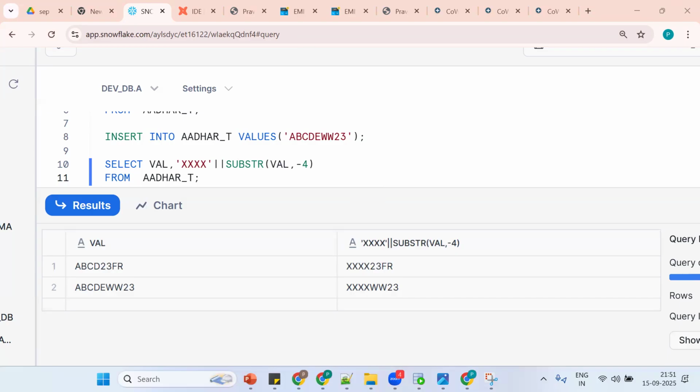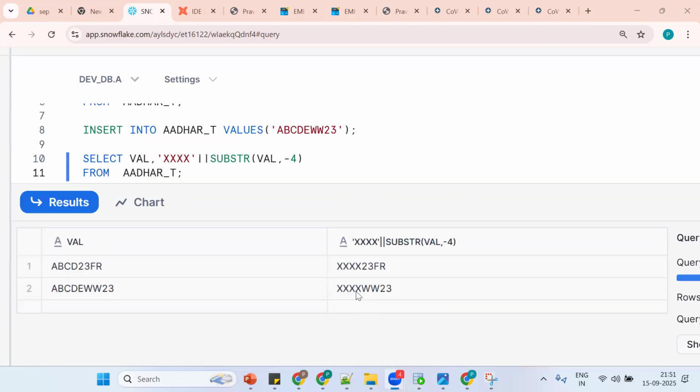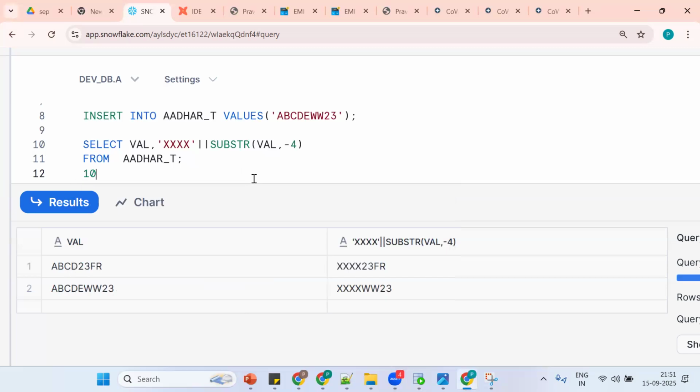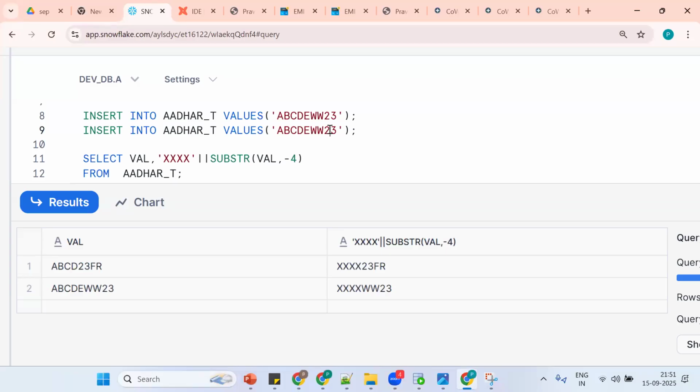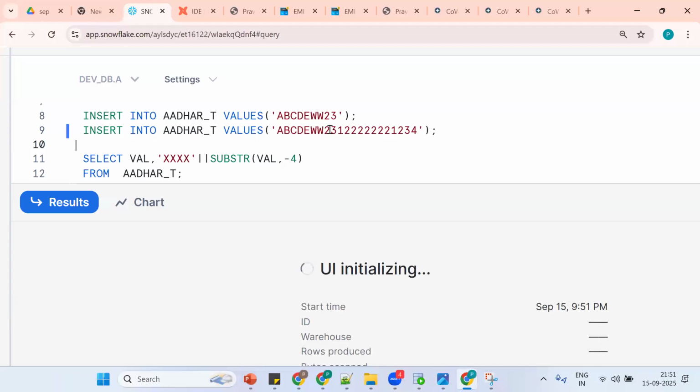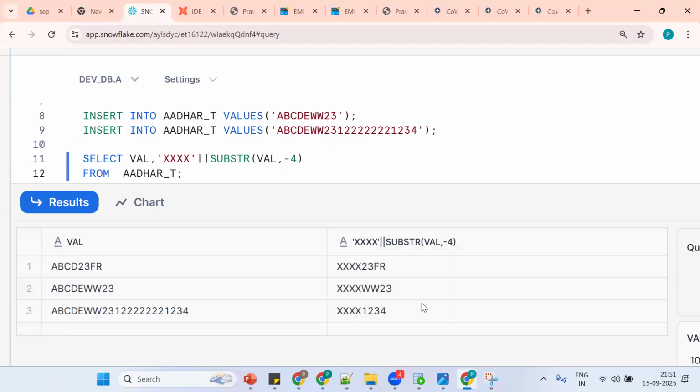So how many X's should come for the second record? We should get how many X's? 5 X's. But how many X's came? 4 only, no? See? 4 only. It's not correct. Now what happened? It's not correct. So see, if you have 10 compulsory, suppose what happened? Let me insert a bigger value. Okay. Now suppose like 1, 2, 3, 4. Now the expectation is that we want to get this many X's, but this is not correct. Now I want to make it dynamic.